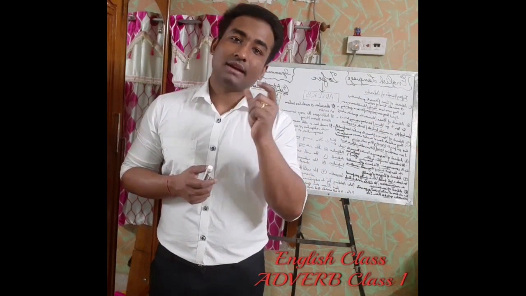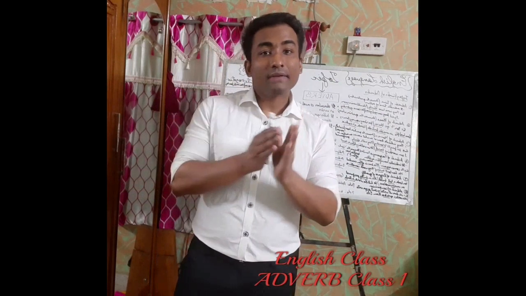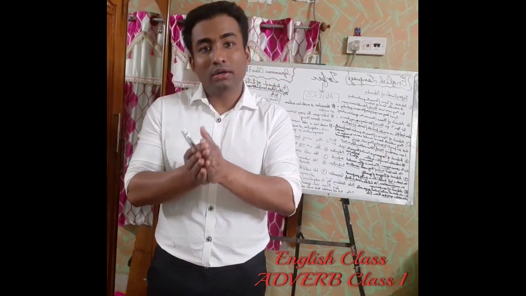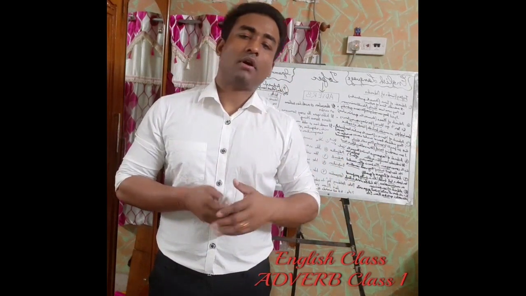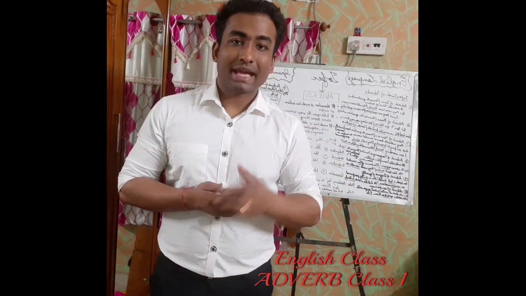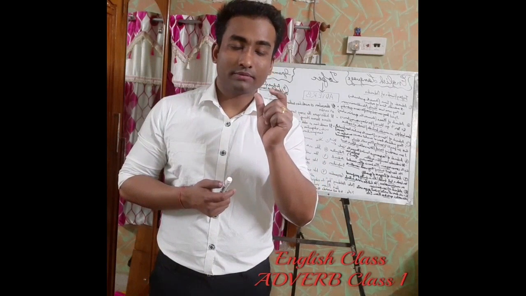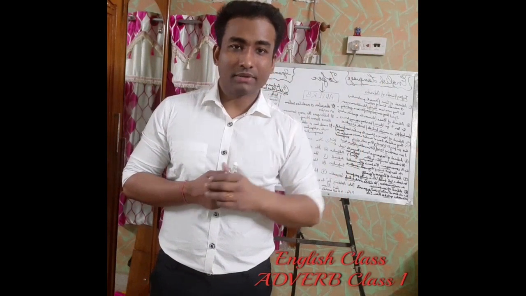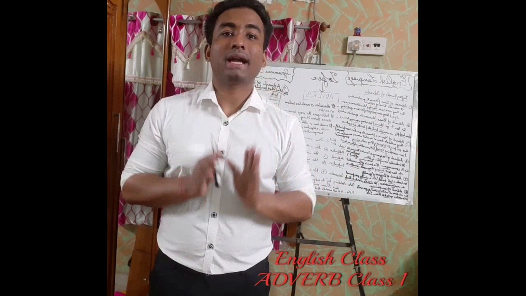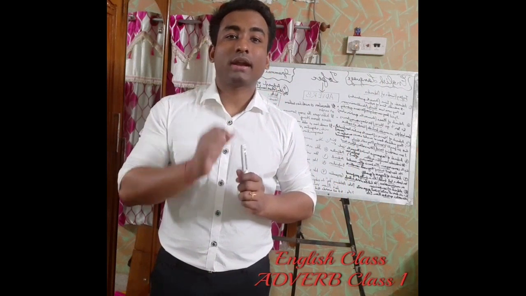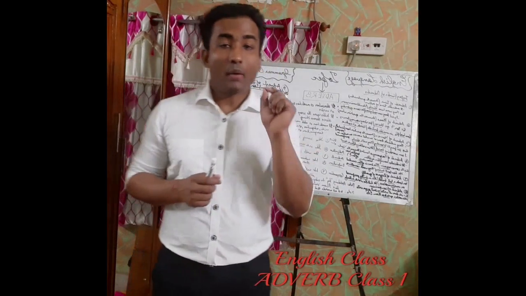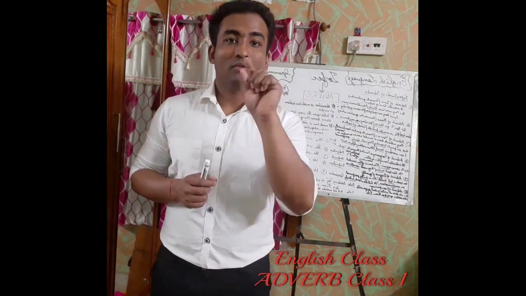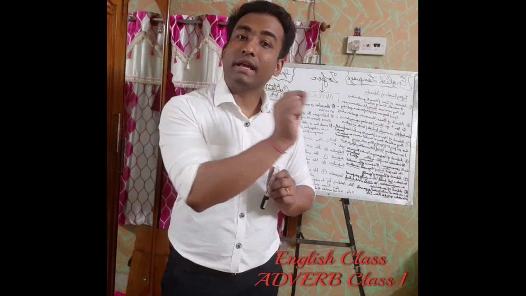So that is an adjective. Now if I have to modify this adjective in a better way or in any other way, then I obviously have to bring a word to describe that. That word would be an adverb. What kind of word can I put? Like, she is a good singer. Now I can put very before good. She is a very good singer.